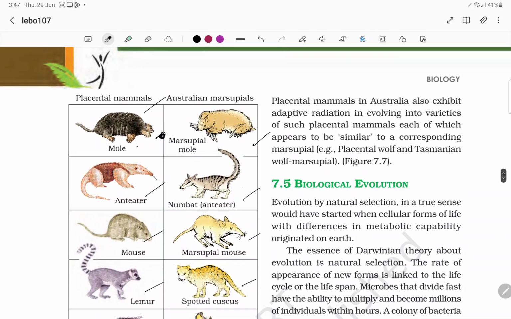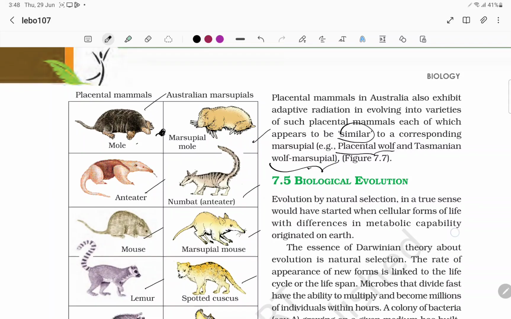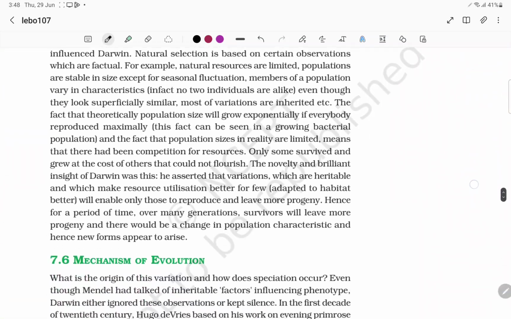Placental mammals in other areas also exhibit adaptive radiation, evolving into a variety of placental mammals, each of which appears similar to the corresponding marsupial in Australia. Like for example, the placental wolf and the Tasmanian wolf marsupial both look similar. Both have similar adaptations. Like that you can differentiate.